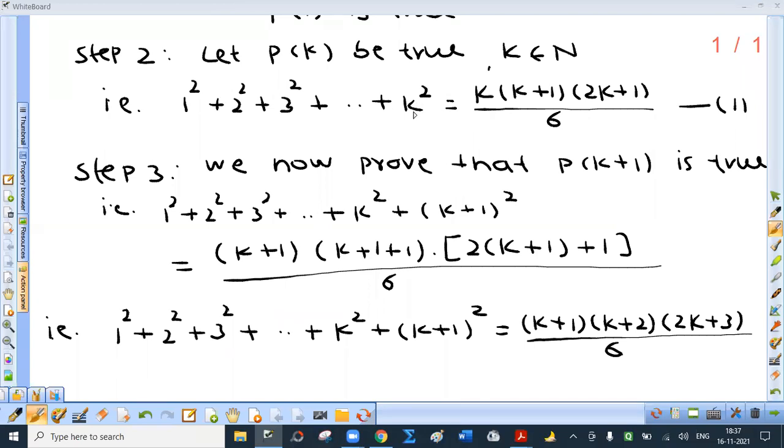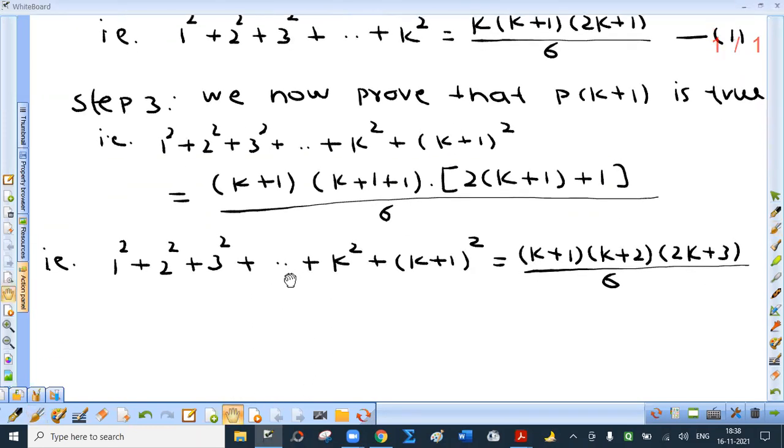Previously it was square of k. Now square of k plus 1. On the right hand side also you have to be careful. K plus 1, put that in bracket. K plus 1 plus 1 into 2 into, in bracket, k plus 1 plus 1. That is 2k plus 3. So we have to prove this. Okay. Begin with LHS.